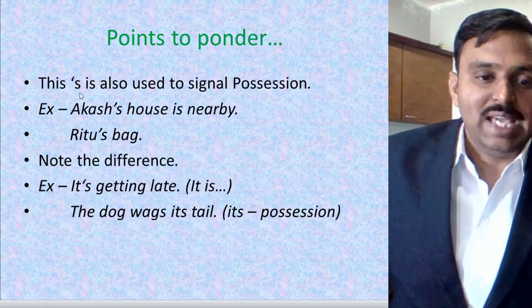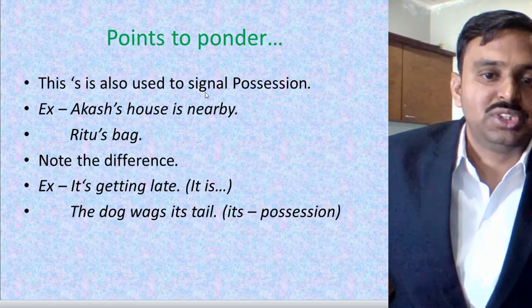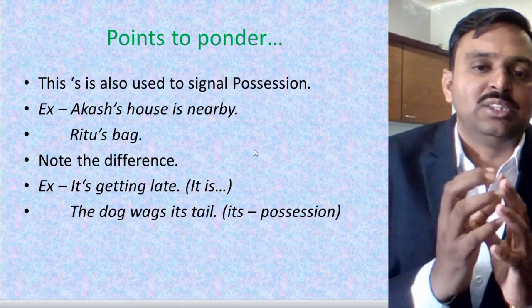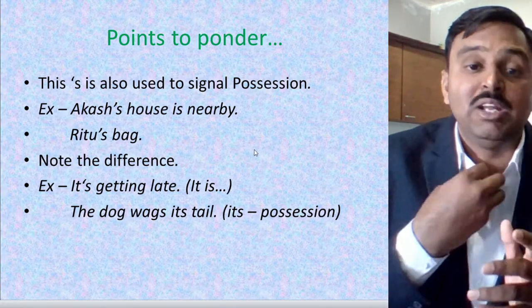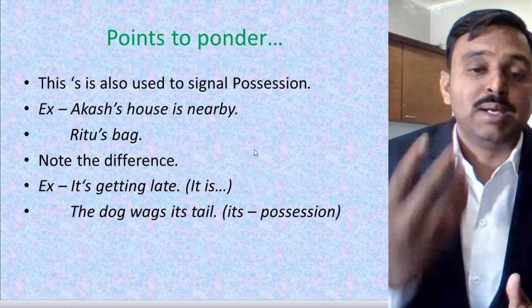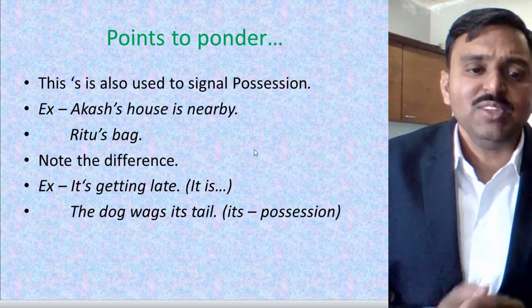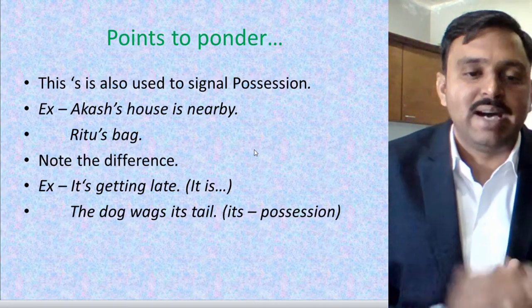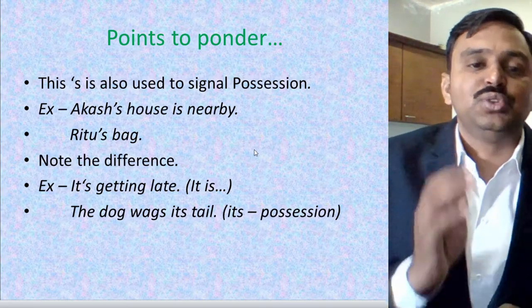This apostrophe s is also used to signal possession. It is directing some possession. Possession means ownership, belongingness, that belongs to you, like my bag, my house, my pen. Here is an example: Akash's house is nearby and Ritu's bag.